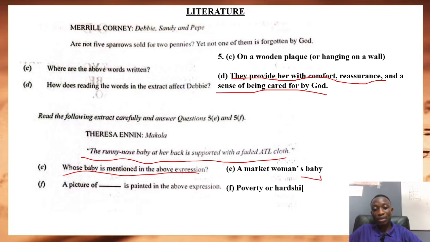A market woman's baby. A picture of Dash is painted in the above expression. So head bent, racks, things turned upside down should tell you frustration, should tell you there's hardship, there's poverty in the system. So this is an expression of poverty or hardship.